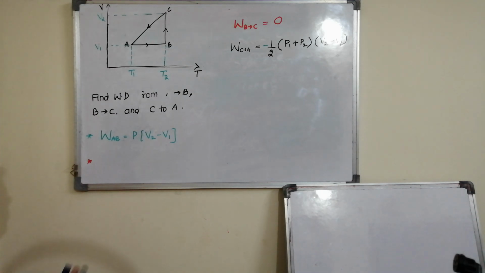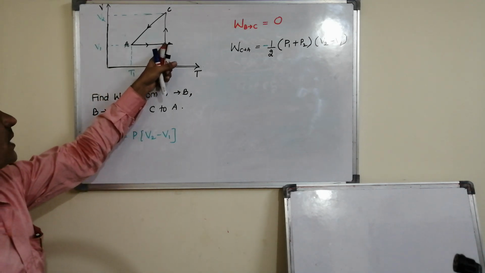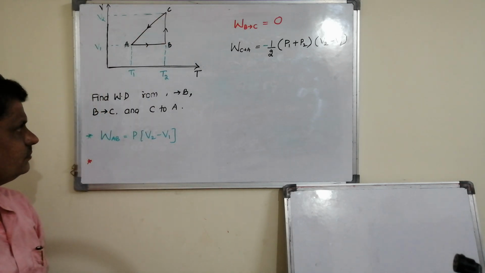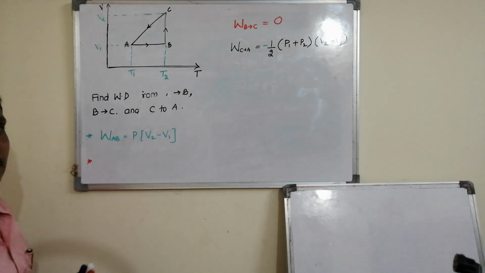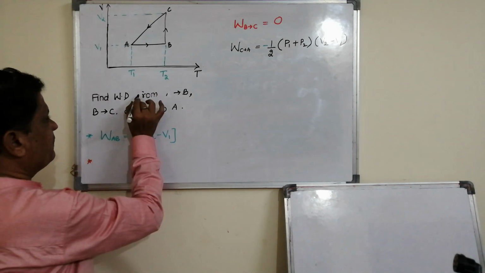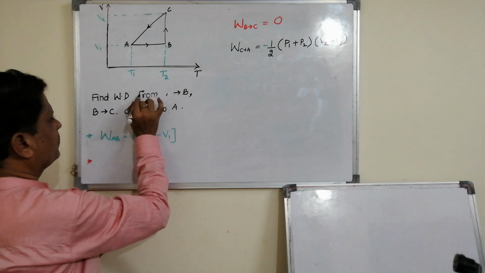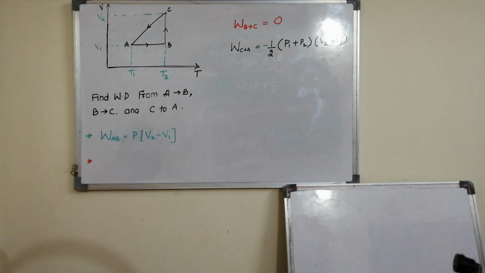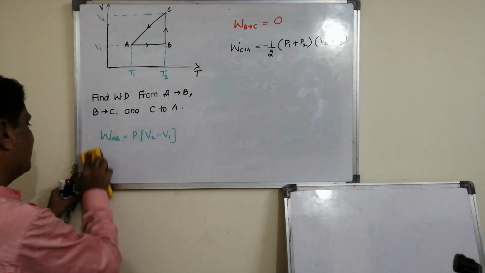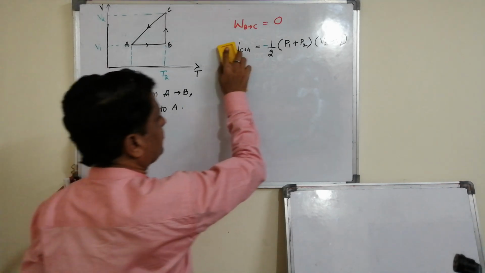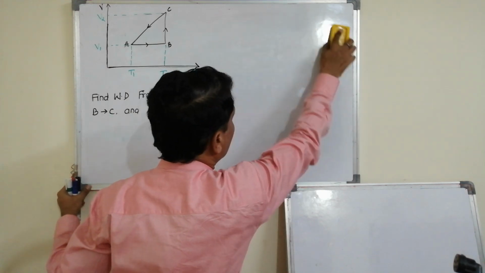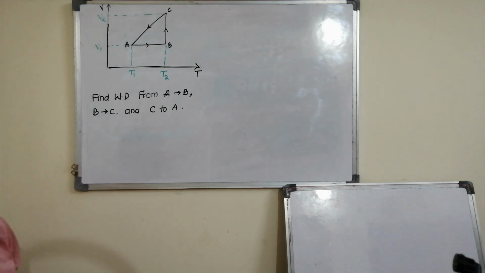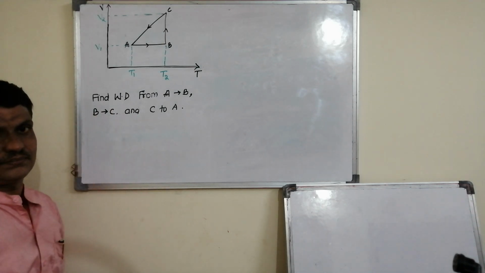Once again find work done from A to B, from B to C, and from C to A. Hope it is different from the previous one, because in the previous question it was a P versus V graph. In a P versus V graph, the area gives you work done directly, but here it is not there. Then what to do?